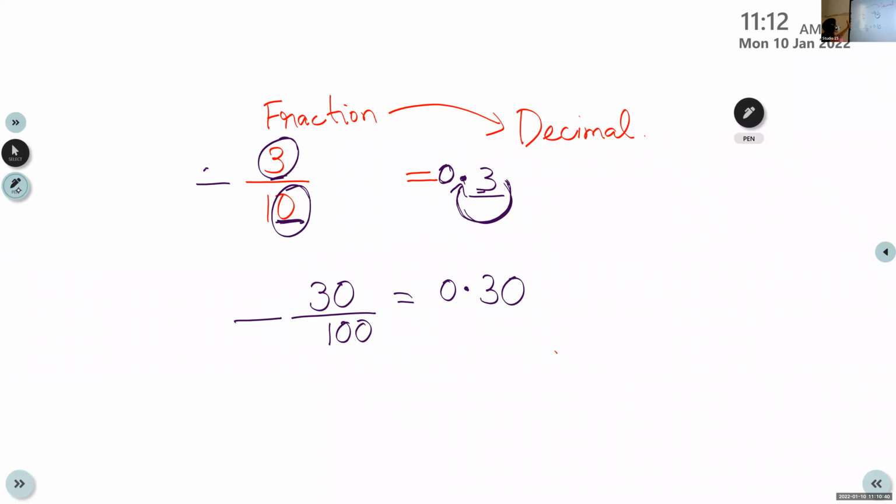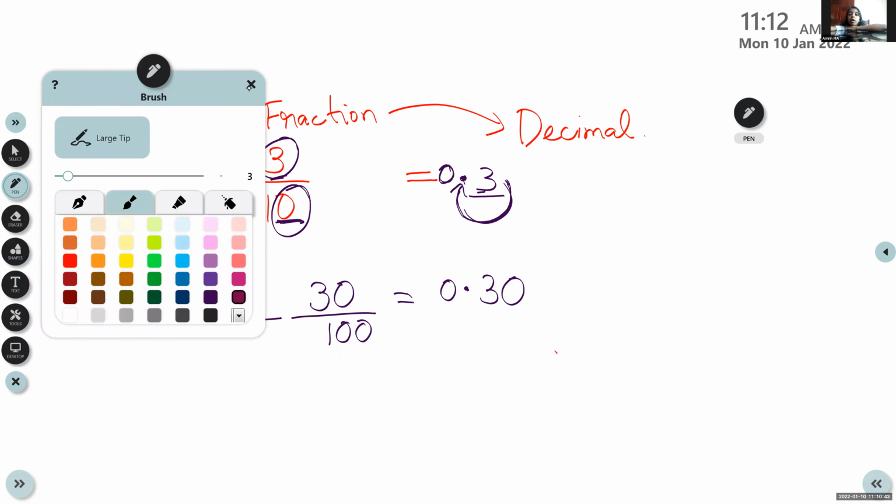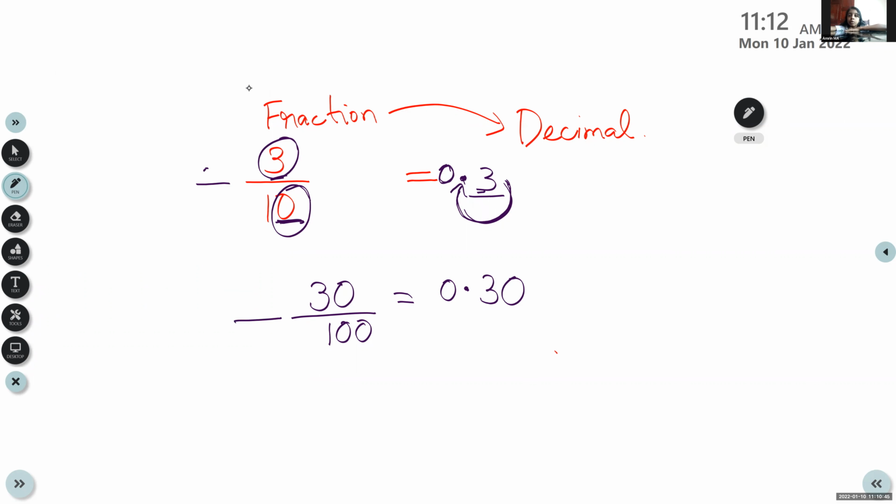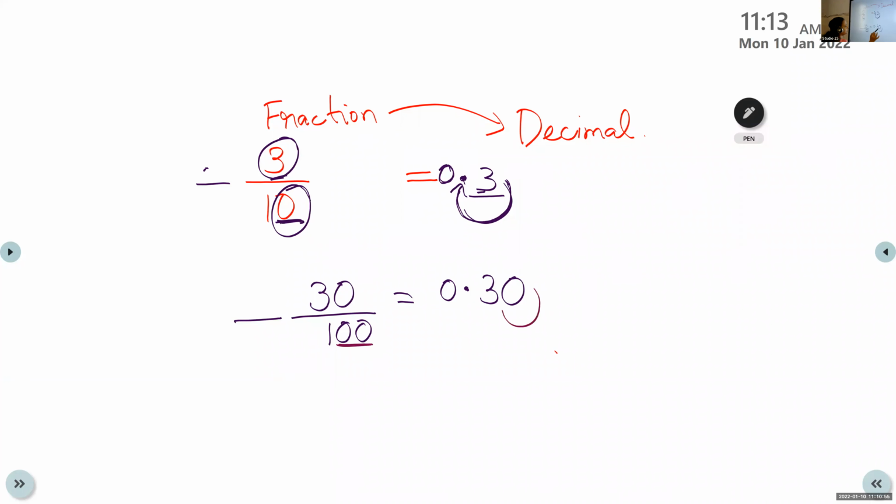Okay. Then we do not need to count because 2 digits are there. Count the number of zeros in the denominator. How many are there? 2. So we will place the decimal point, 1, 2, after 2 digits. Yes, children. It depends on the number of zeros in the denominator. There are 2 zeros. So we have to place the decimal point after 2 digits from the right side. Is that clear? Yes, ma'am.